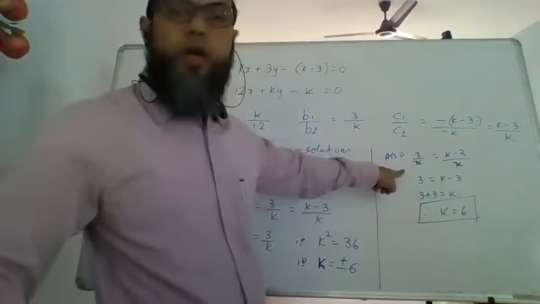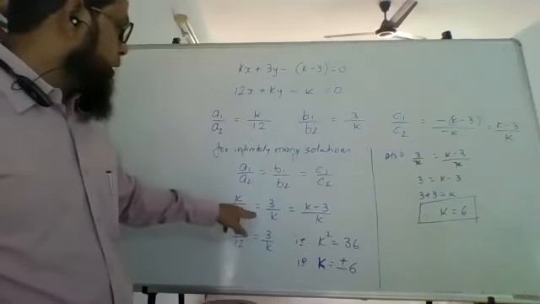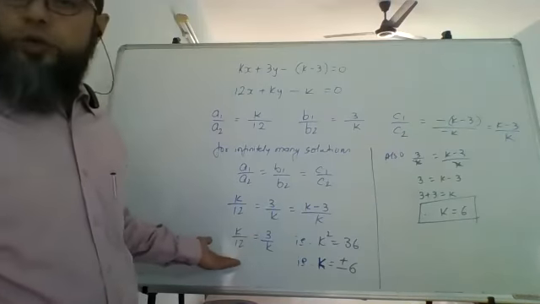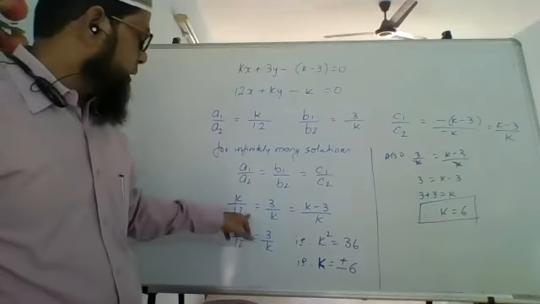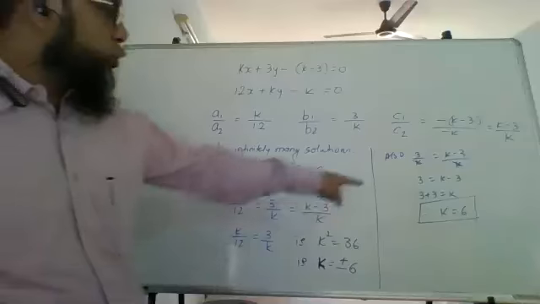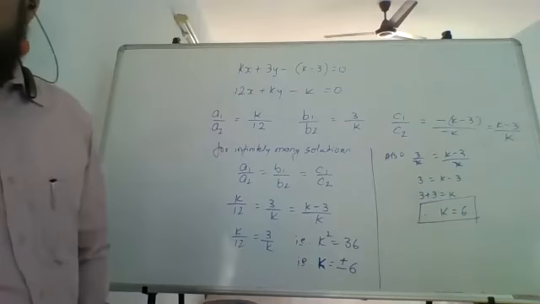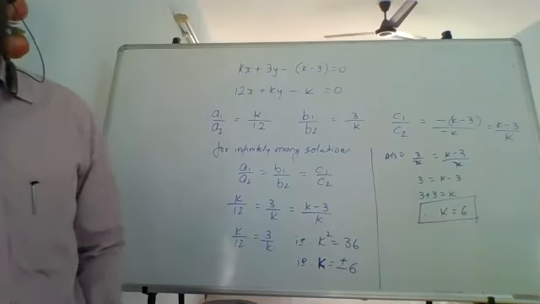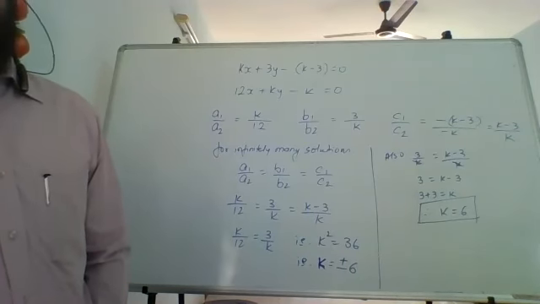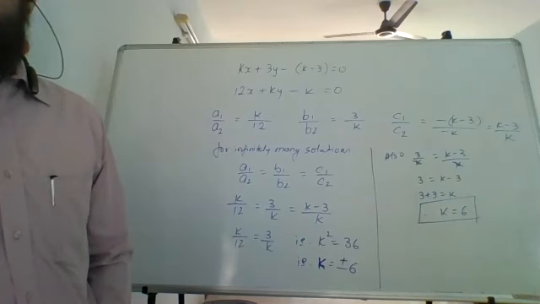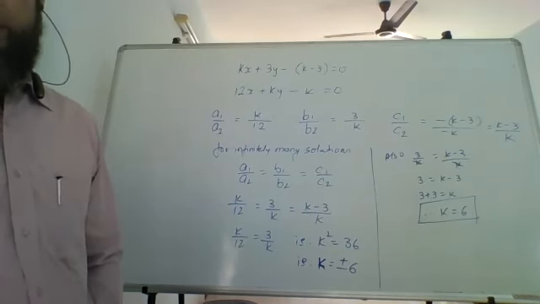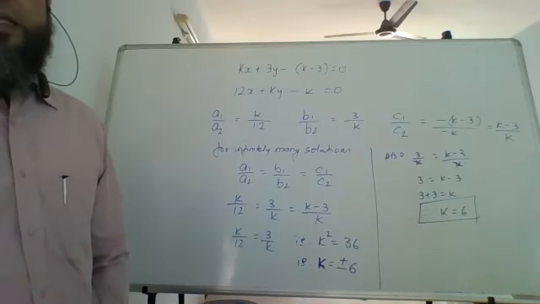K equal to minus 6 will not satisfy this condition. Now you'll say, sir, you could have also taken k equals to 0, but again that will not satisfy this condition. So it has to satisfy both the conditions. So to satisfy both the conditions, only k equals to 6. Therefore, for k equals to 6, the equations have infinitely many solutions.